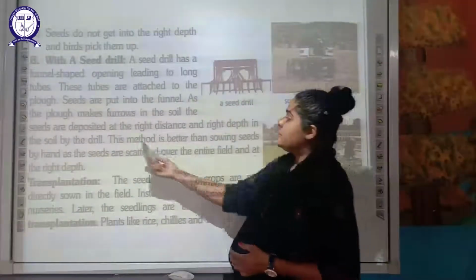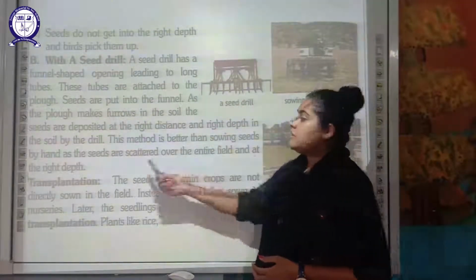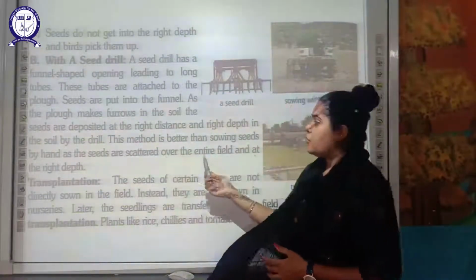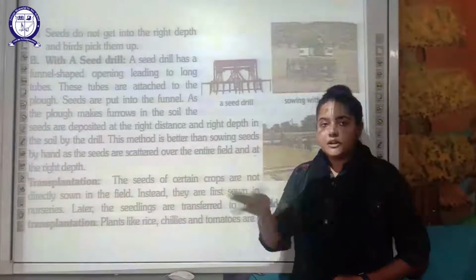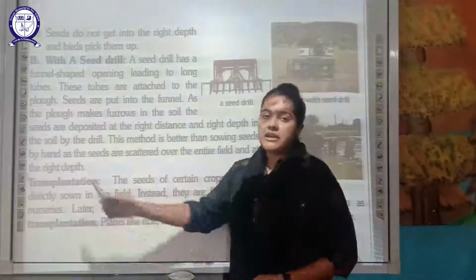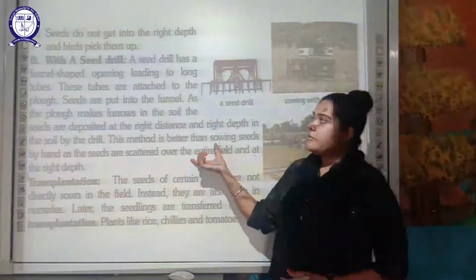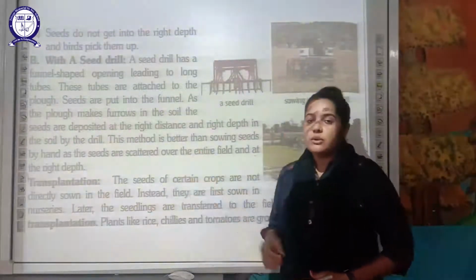This method is better than sowing seed by hand, as the seeds are scattered over the entire field. The seeds will be scattered uniformly and at the right depth. So that is why the farmers are using this method of sowing the seed.